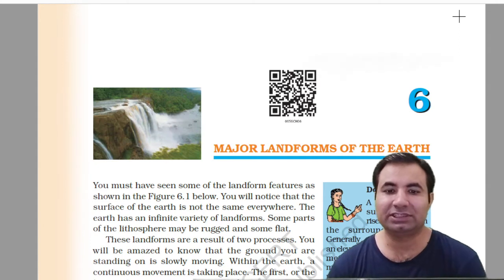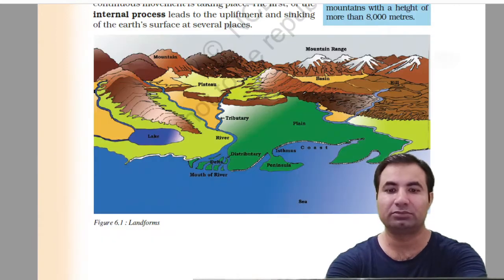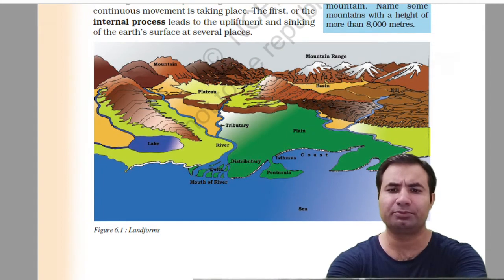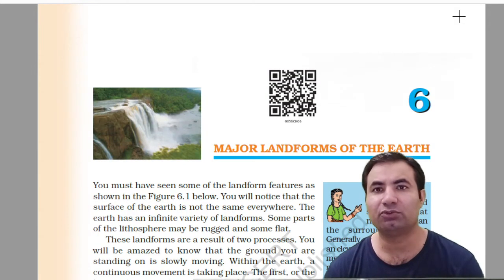So you must have seen some of the landform features as shown in the figure 6.1 below. So we shall start from this 6.1 major landform. So we can see the mountains, mountain ranges, plateaus, tributaries and plains. So all these are the different kinds of landforms. So let us discuss these one by one.